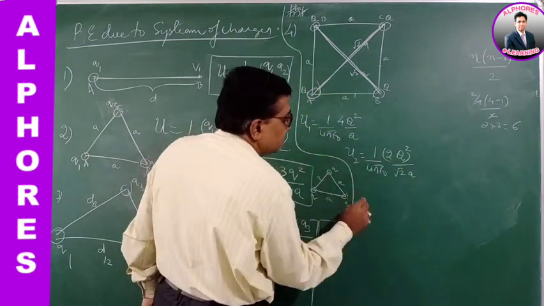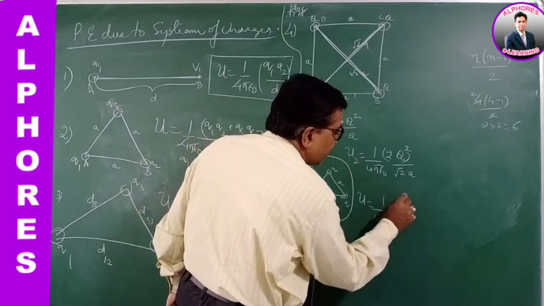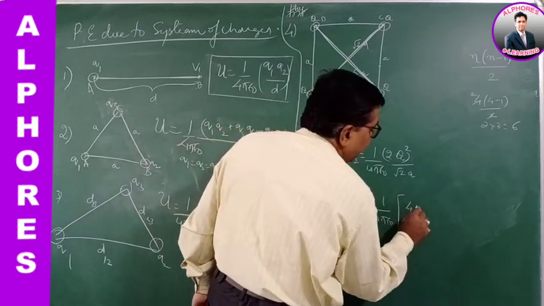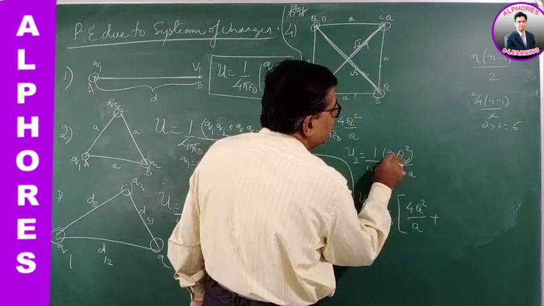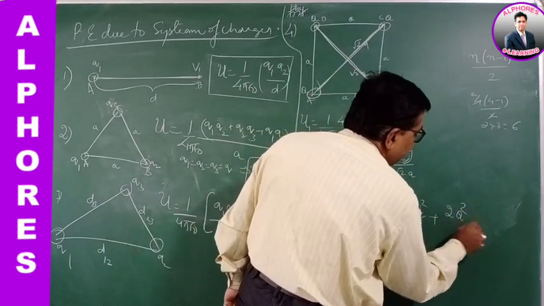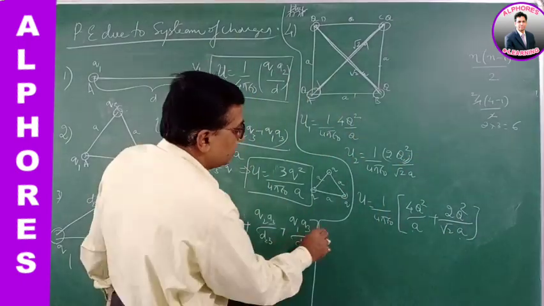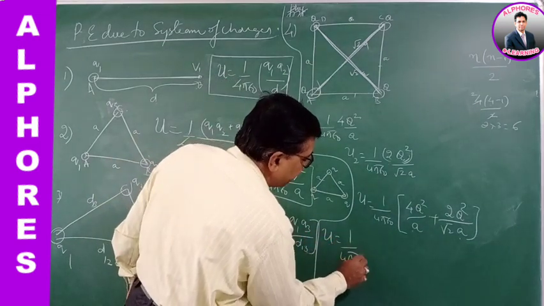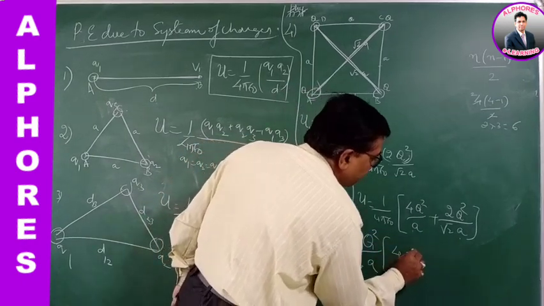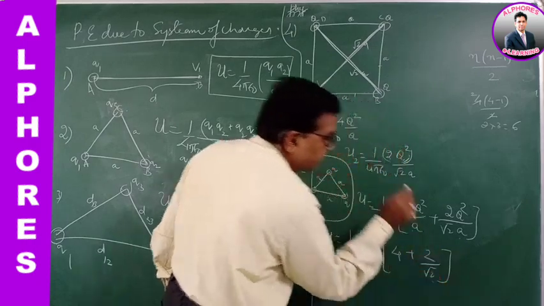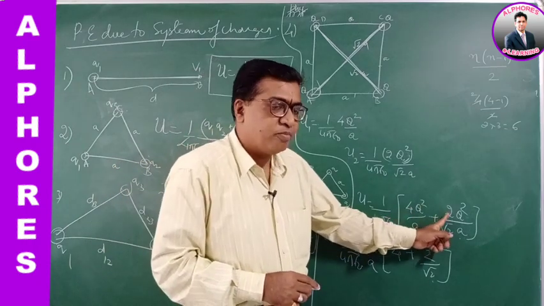So adding both, the total potential energy is U1 plus U2. It's 1 by 4 pi epsilon naught common. So it's 4Q square by A plus 2 into Q square by root 2 A. Now from this, taking the common things out, the potential energy is 1 by 4 pi epsilon naught Q square by A common, into 4 plus 2 by root 2, right? Q square by A I have taken common out, it's 4 plus 2 by root 2.